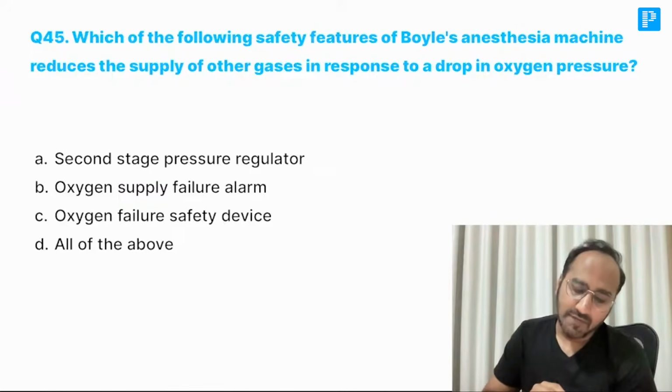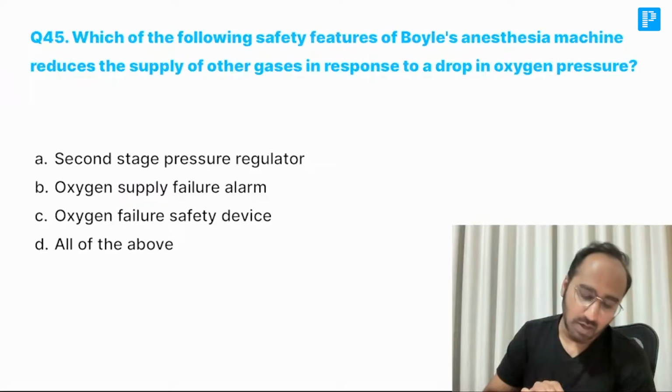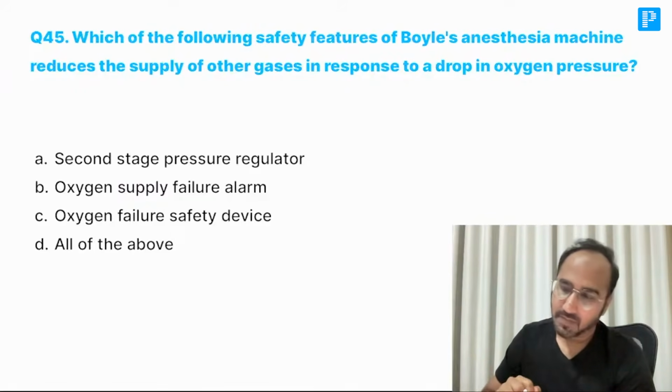Which of the following safety features of Boyle's anesthesia machine reduces the supply of other gases in response to a drop in oxygen pressure? Come on, guys. What is the answer for this? A, B, C, D. Come on, what's the answer?